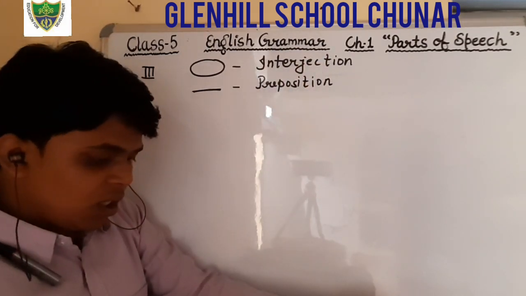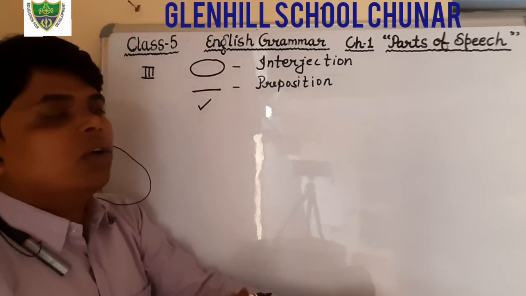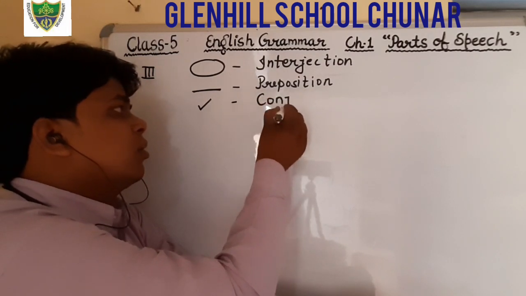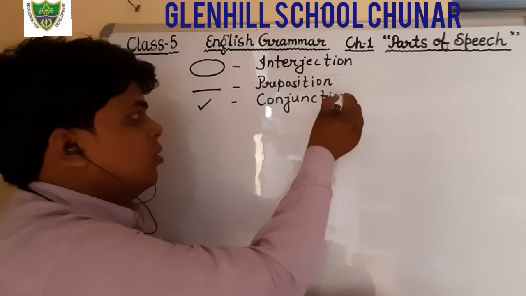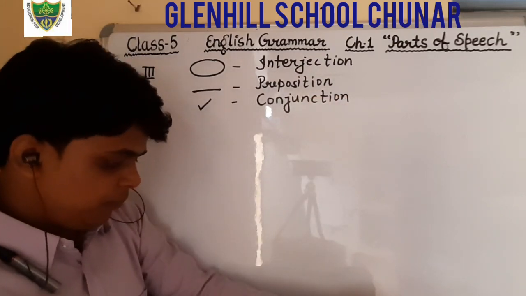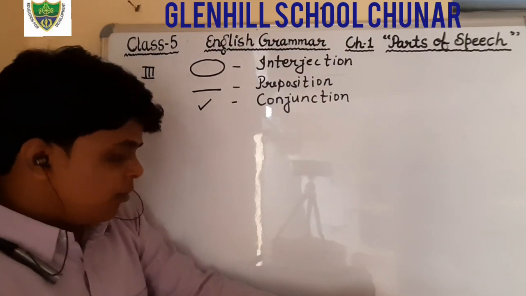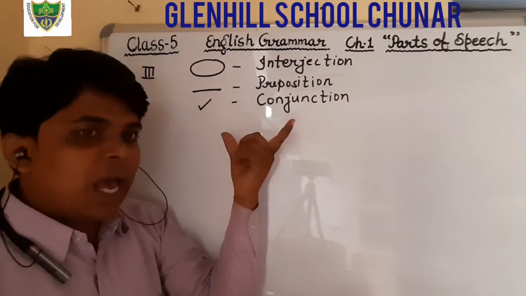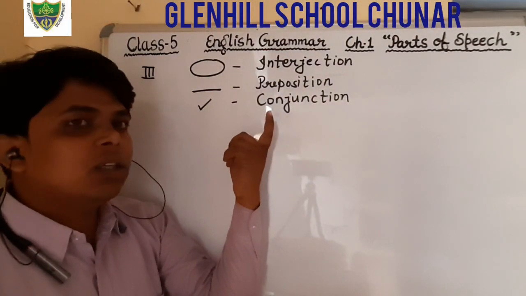And what is next? Tick the conjunction. You have to tick the word that is a conjunction. So this is the question. You have to circle the interjection, underline the preposition and tick the conjunction.